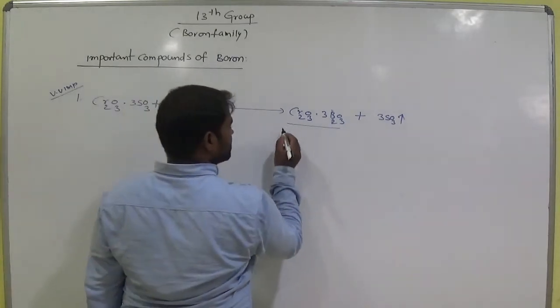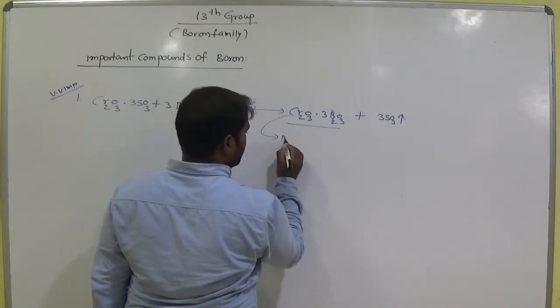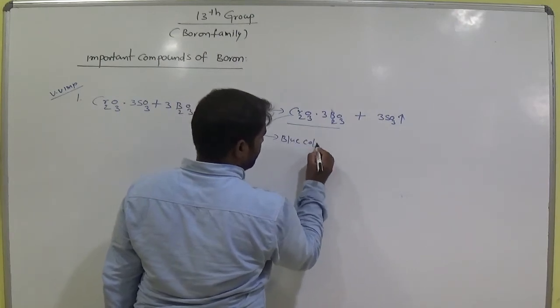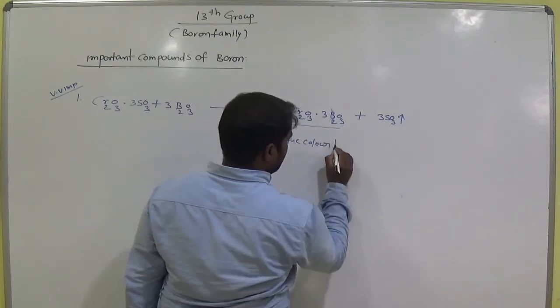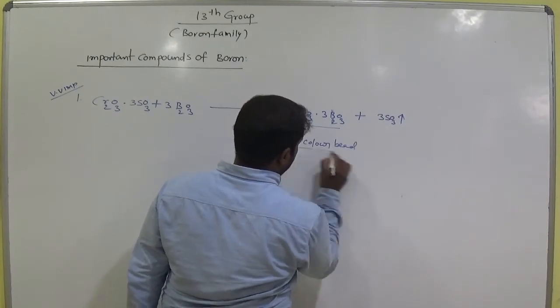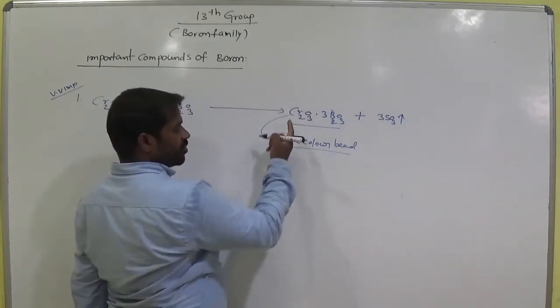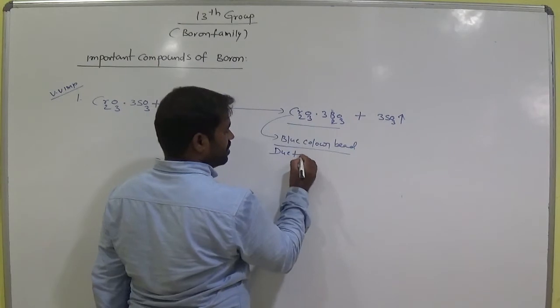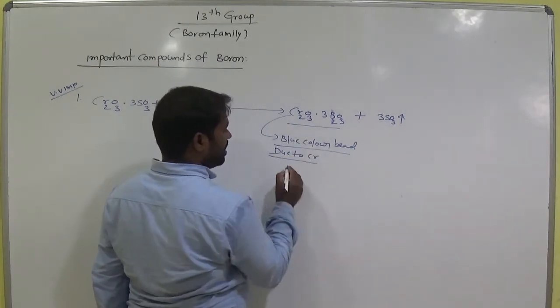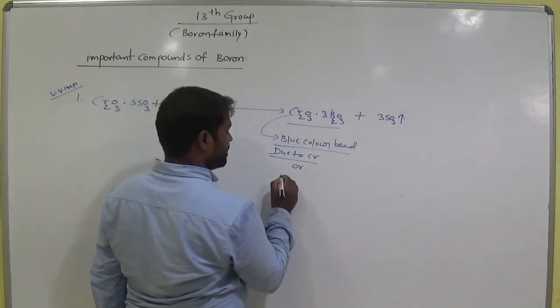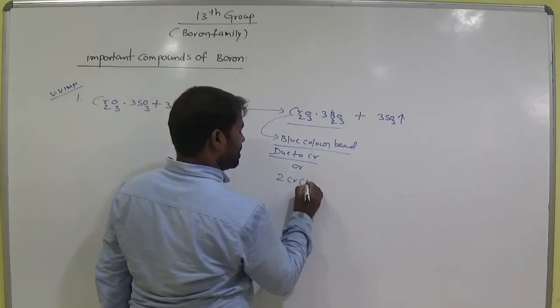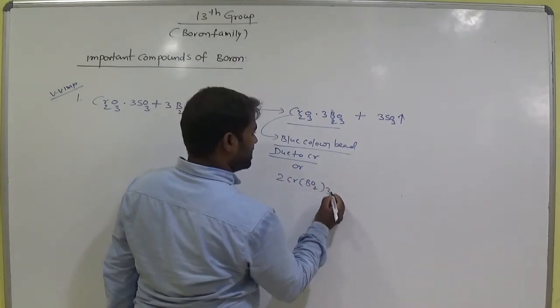So due to this chromium, it gives a colored bead. We can also represent this structure as Cr(BO2)3, taken thrice.